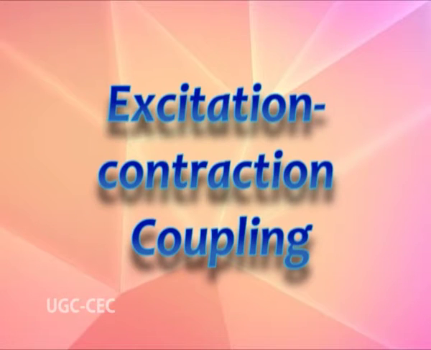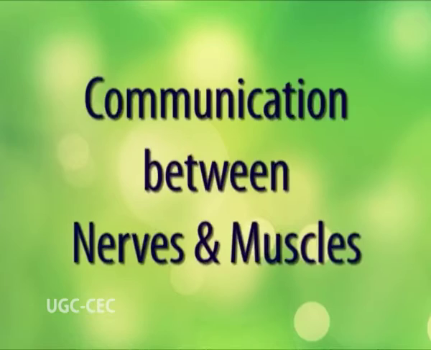Excitation contraction coupling is the physiological process of converting an electrical stimulus to a mechanical response. It is the link, or the transduction, between the action potential generated in the sarcolemma and the start of the muscle contraction. Communication between nerves and muscles.